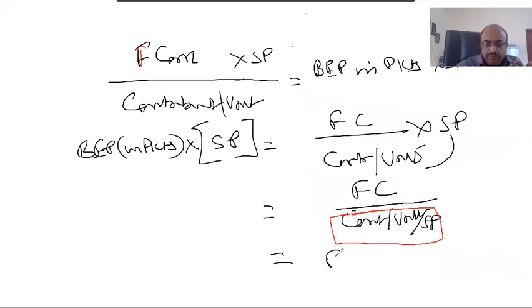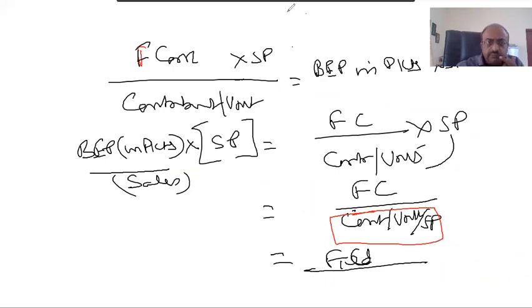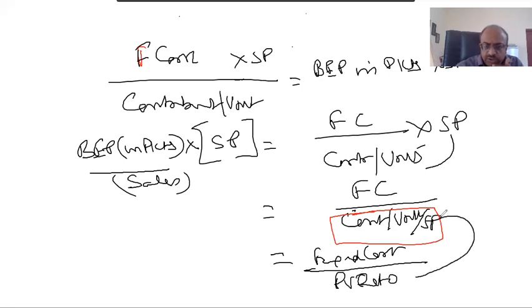Therefore, if you want to find break even point in sales, you can also find out fixed cost, this FC is fixed cost divided by PV ratio. So if you have PV ratio, you can find out break even point in sales, fixed cost divided by PV ratio.